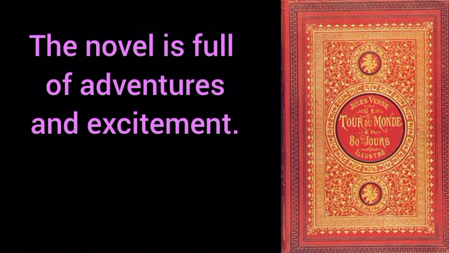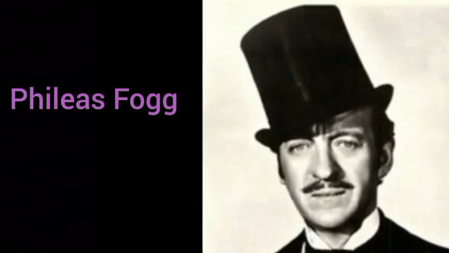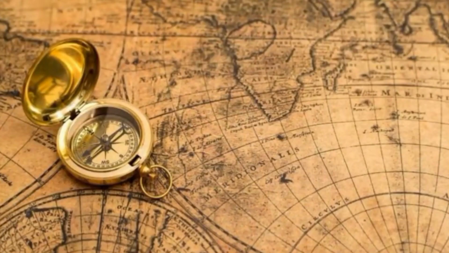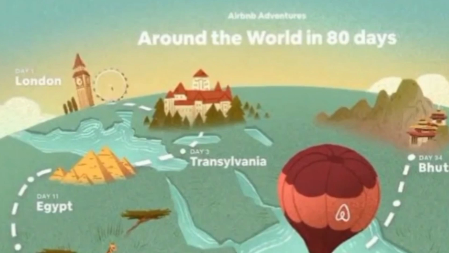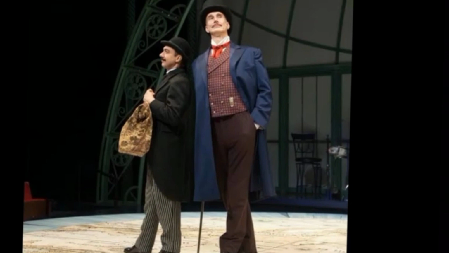The novel is full of adventures and excitement. Phileas Fogg, the major character in the novel, accepts the challenge to go around the world in a short span of 80 days. In accomplishing this feat, he goes through various lands and meets with diverse adventures. He faces many hurdles, obstacles, ups and downs, and impediments. In this journey, his newly employed valet, means personal attendant Passepartout, is with him. Both are much tolerant in their journey. They overcome all the obstacles and problems with their ability of quick thinking.